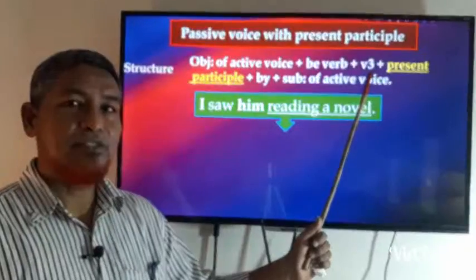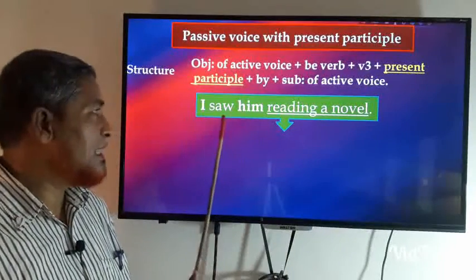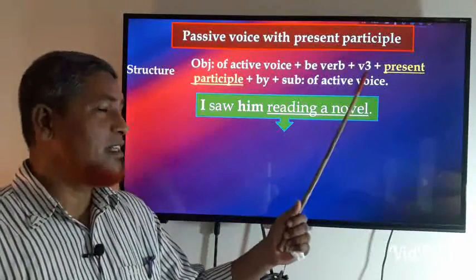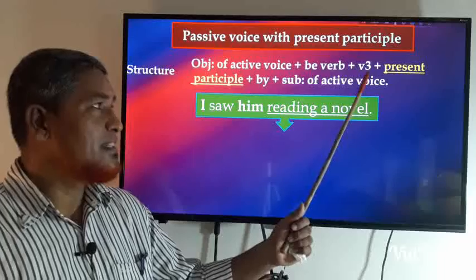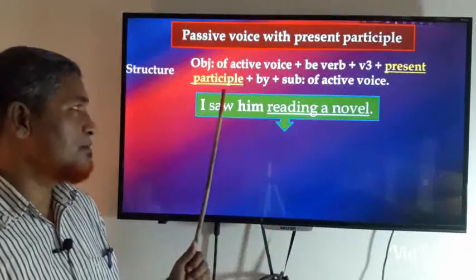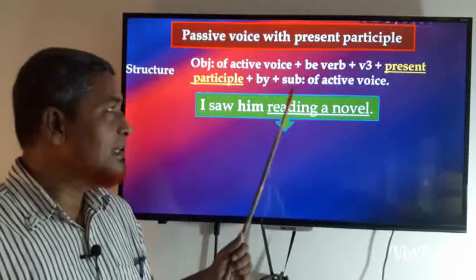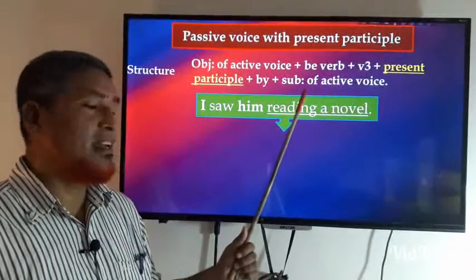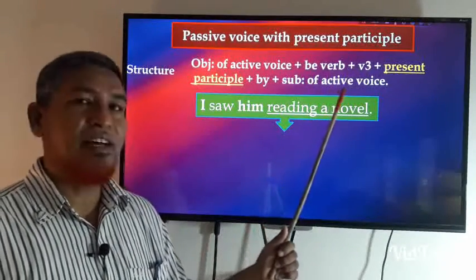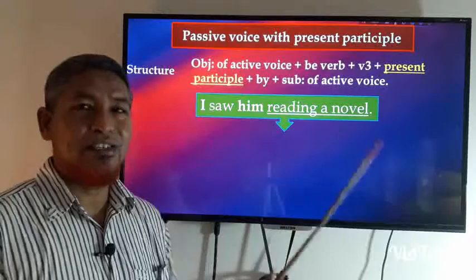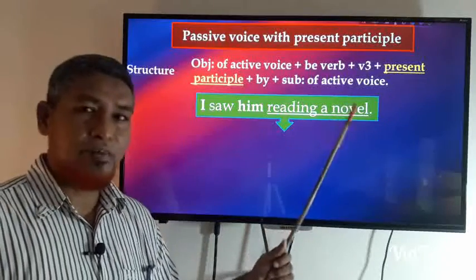And verb 3. Okay, here is a verb saw. It will change into seen. And present participle, then by, and afterwards you will write the subject of active voice, and it will be changed into object of passive voice.